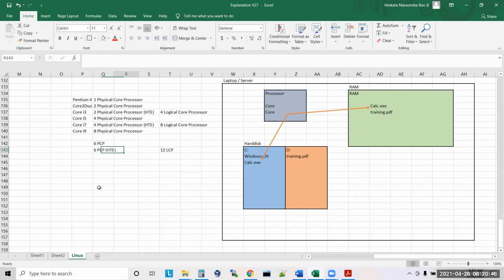6 into 2. 12 into 2. Yeah, 12 logical. Now, is it this one? Now 8 PCP is there. 8 PCP with HTE is available.